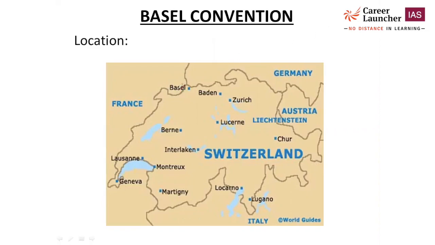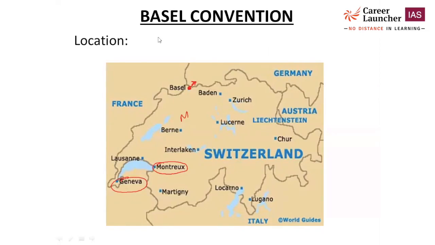And on the other side, France is here. So this is the location of Basel, which makes a border with Germany. Okay, so this is an important location. Now you know Montreux is another important place, where you read about the Montreux Record in the Ramsar Convention. Geneva is located here, of the important international agreements whenever you read any of them, they belong to these important cities of Switzerland.